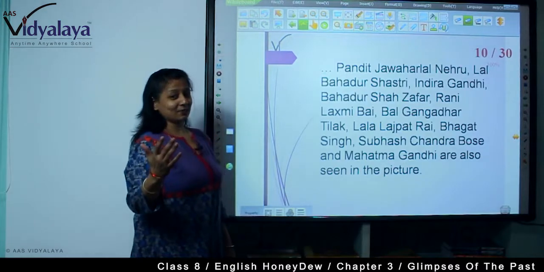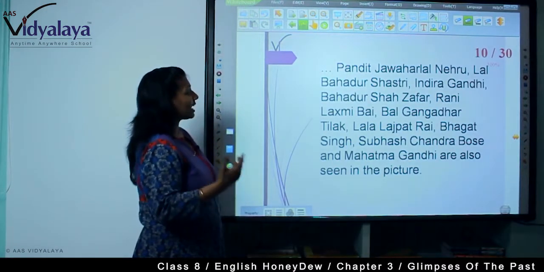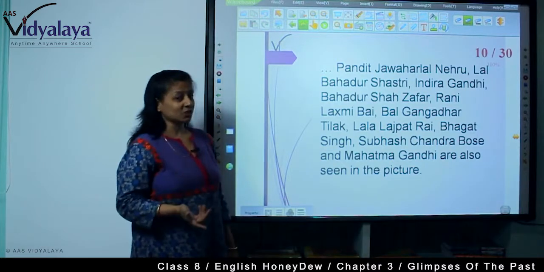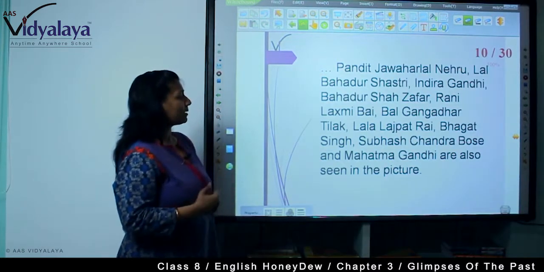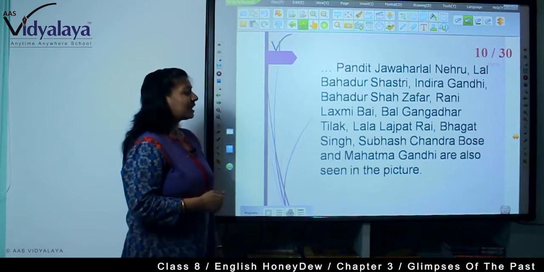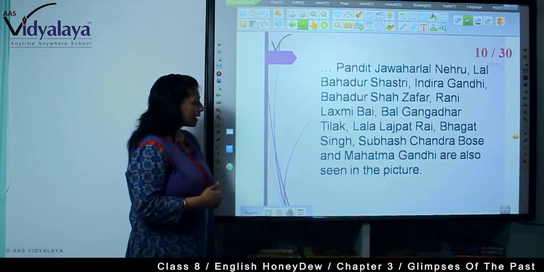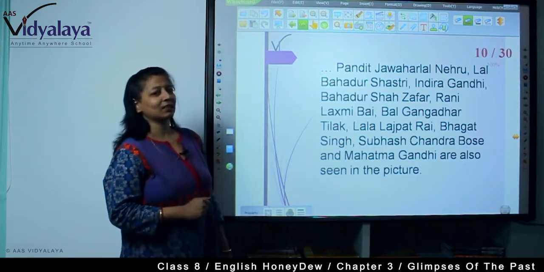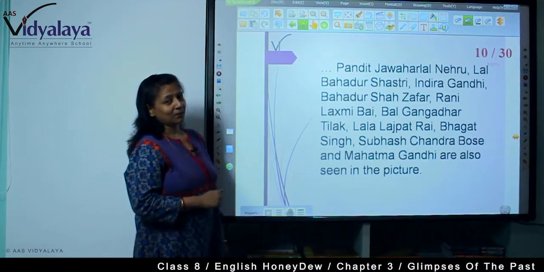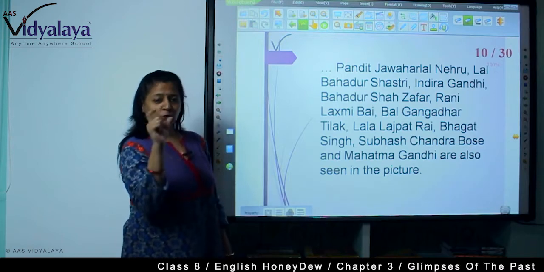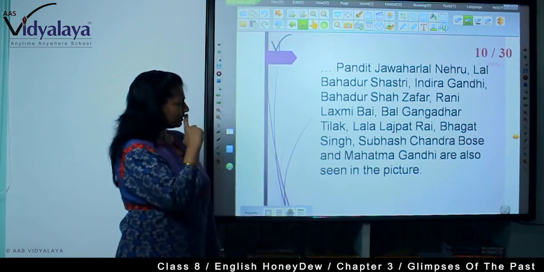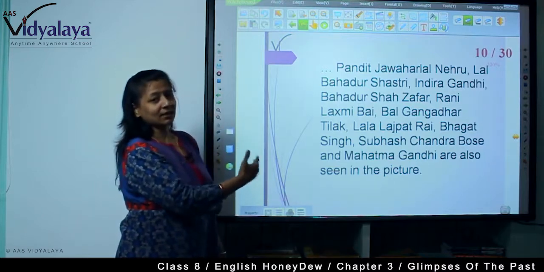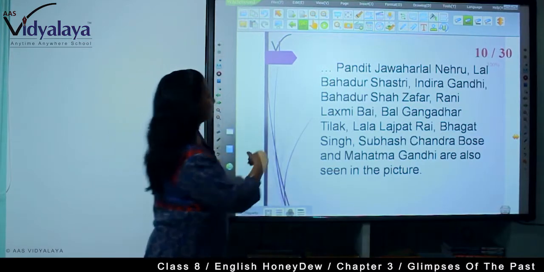Now, who are there in the pictures? Pandit Jawaharlal Nehru, Lal Bahadur Shastri, Indira Gandhi, Bahadur Shah Zafar, Rani Lakshmi Bai, Bal Gangadhar Tilak, Lala Lajpat Rai, Bhagat Singh, Subhash Chandra Bose and Mahatma Gandhi are also seen in that picture. If you go through those pictures, you will find Lal Bahadur Shastri and all the other great Indian freedom fighters.